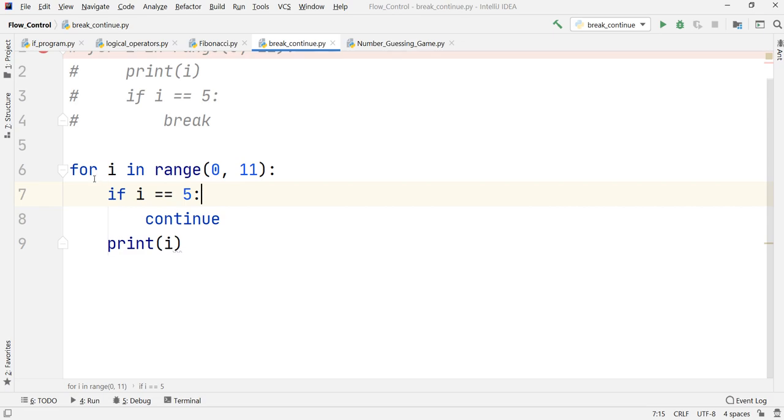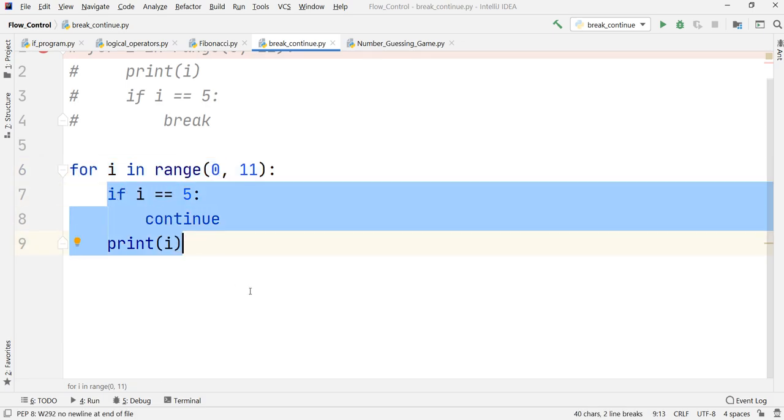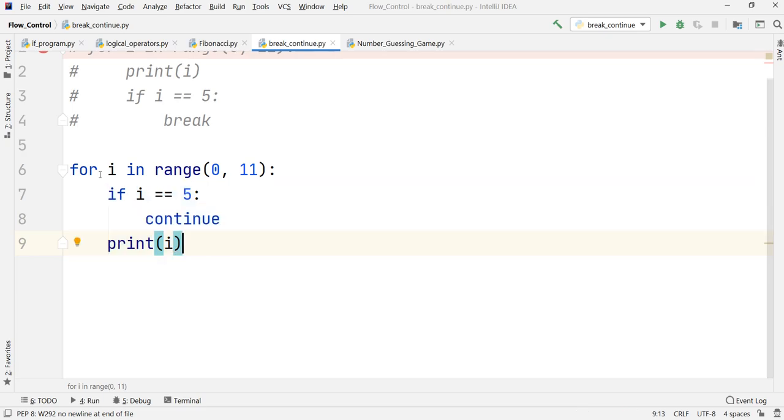As you can observe, this is our for loop, and inside the for loop we have these three statements, these three instructions from line number 7 to 9. They are inside our for loop. Now let us understand how this continue is going to affect our code.